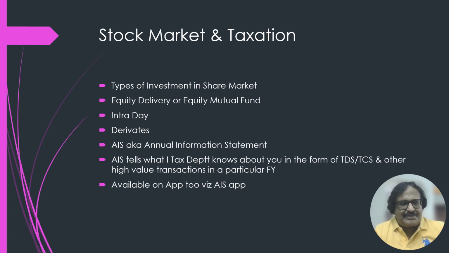What does this show? The annual information statement shows what the income tax department knows about you in the form of TDS deductions and all other high value transactions in a particular financial year. It is a statement which shows, I repeat, that the income tax department knows about all these dealings, and it is consolidated in the form of an AIS statement.